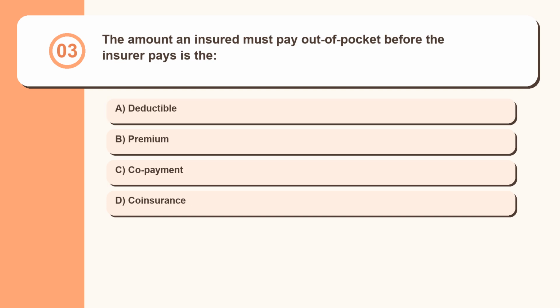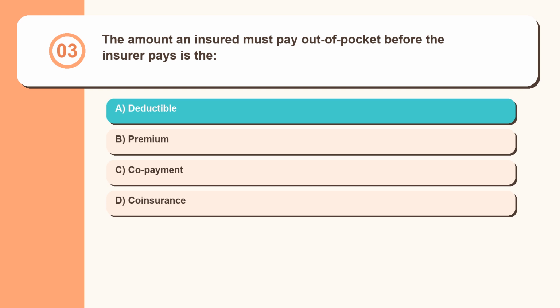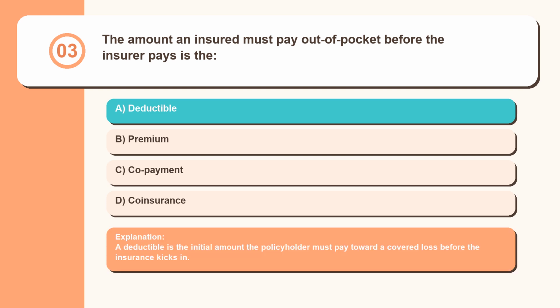Question 3. The amount an insured must pay out of pocket before the insurer pays is the: deductible, premium, copayment, coinsurance. A deductible is the initial amount the policyholder must pay toward a covered loss before the insurance kicks in.